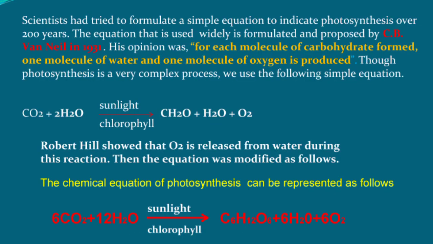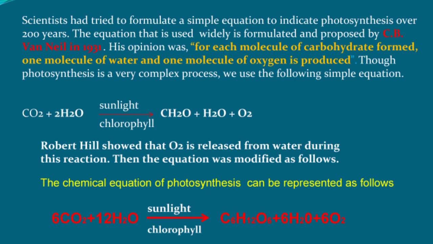Scientists have tried to formulate a simple equation to indicate photosynthesis. C.B. Van Niel, in the year 1931, gave his opinion about photosynthesis: for each molecule of carbohydrate formed, one molecule of water and one molecule of oxygen are produced through the photosynthesis process.